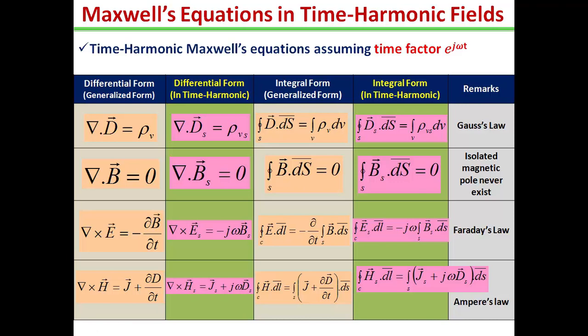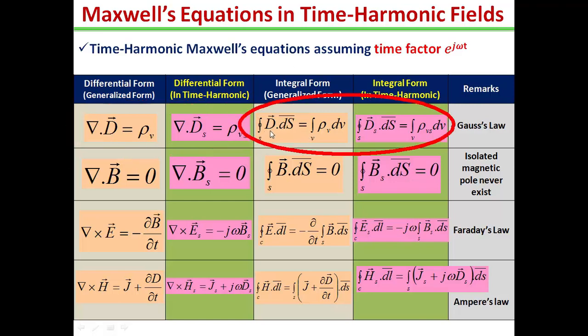Now we will see how Maxwell's equations can be treated in the time harmonic fields. Here the time factor e to the power j omega t has been assumed. So all the four Maxwell equations in the time harmonic fields are given here. The first equation, del dot D is equal to rho v, is modified in the time harmonic as del dot Ds is equal to rho vs. Here Ds and rho vs are the phasor representations of D and rho v.